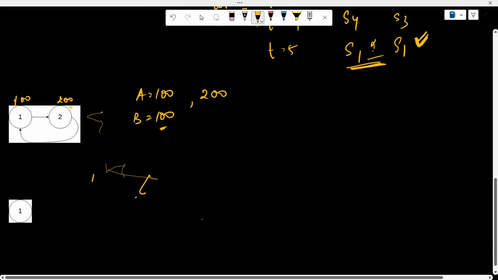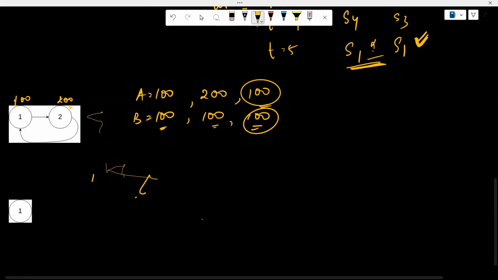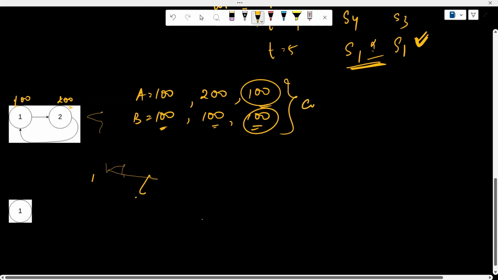Bob takes two jumps, from 200 and again 100. Again, Bob is at 100. Now again, Alice takes one jump, and he's at 100, and Bob takes two jumps, that means 200 and again 100. Now again, we can see they both met. They both met means they must have been in some circular path. Though their speed is different, they're meeting again, that means they must have been in some circular path.